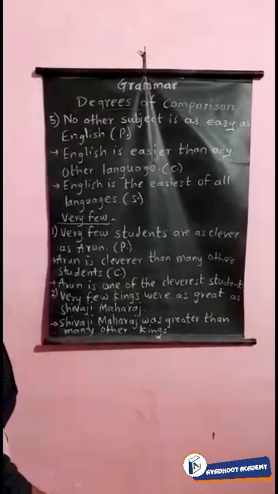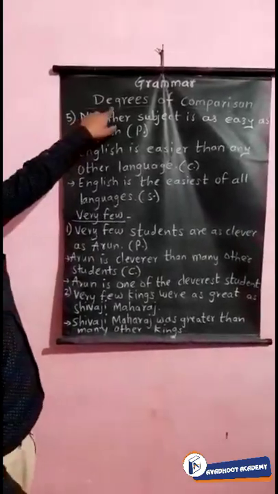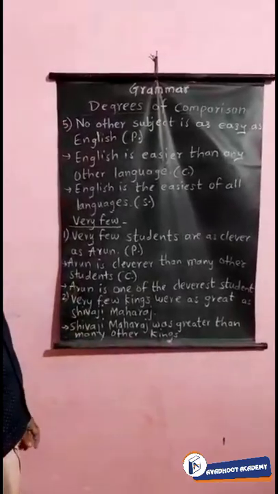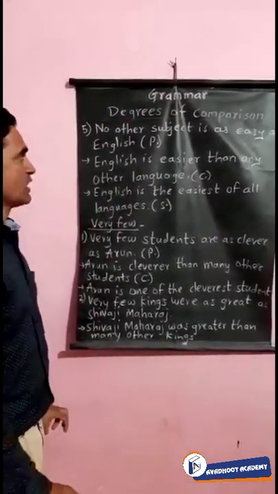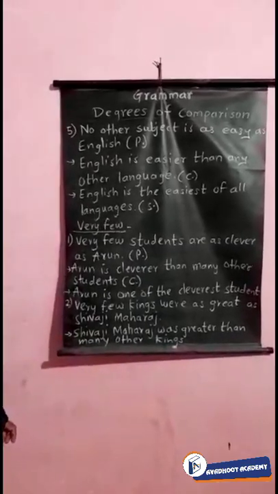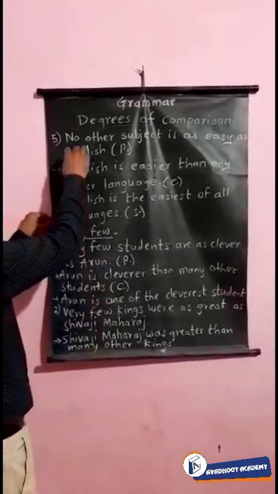So the remaining topic we are going to continue is degrees of comparison. In the last lecture we have seen positive degree, comparative degree and superlative degree. Some examples we have seen, but the remaining examples I am going to teach you. So the fifth example is from the "no other" type.